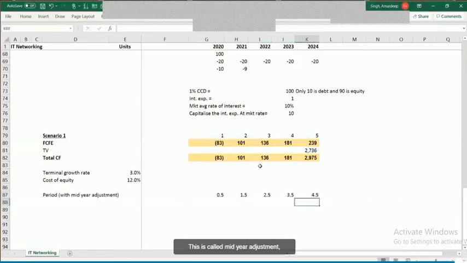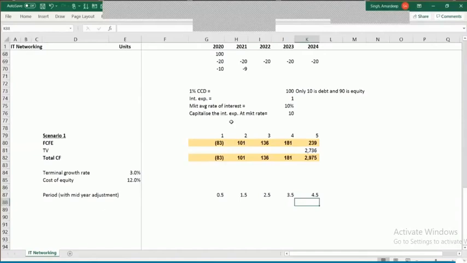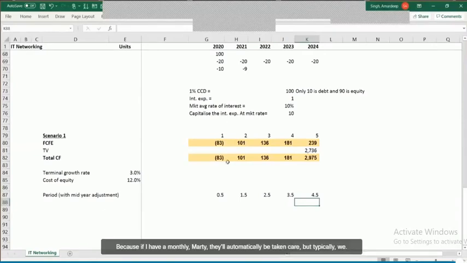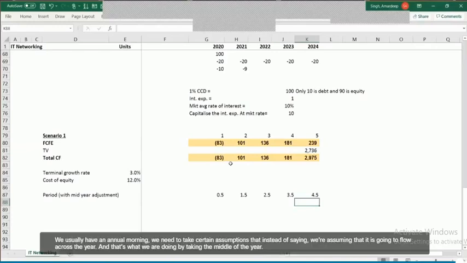This is called mid-year adjustment because it states that without this adjustment, you are basically ignoring the basic concept of the cash flows being generated during the year, because during the year needs to be accounted for. Because if I have a monthly model, they'll automatically be taken care of. But typically, we don't have a monthly model. We usually have an annual model.